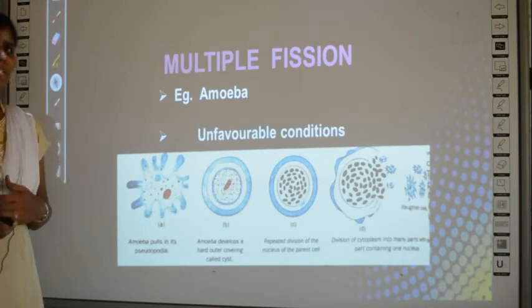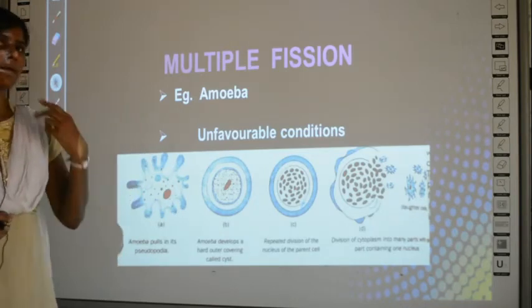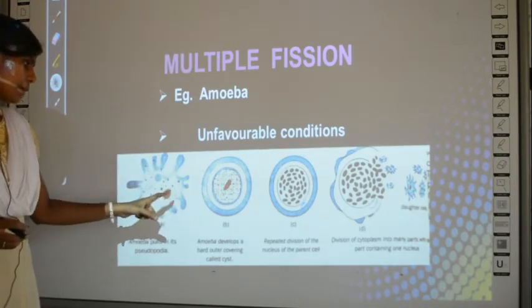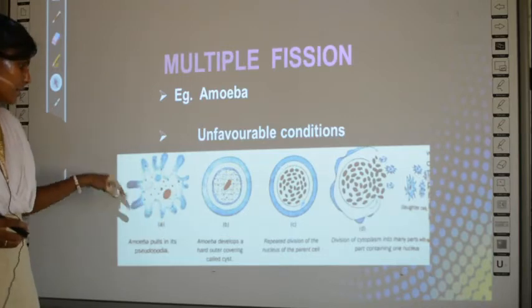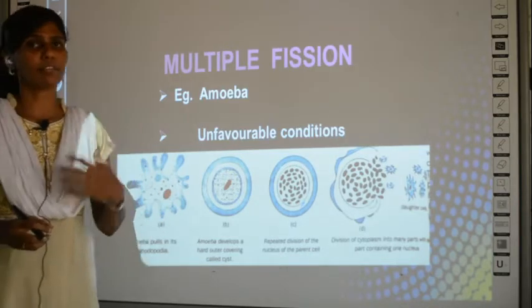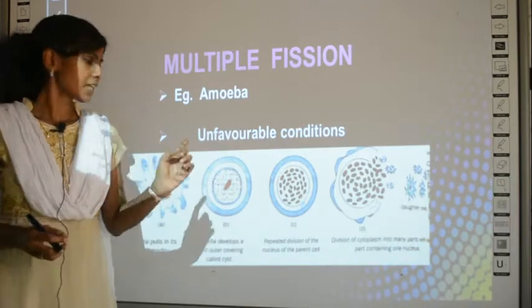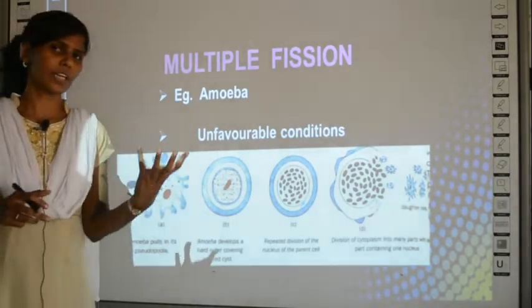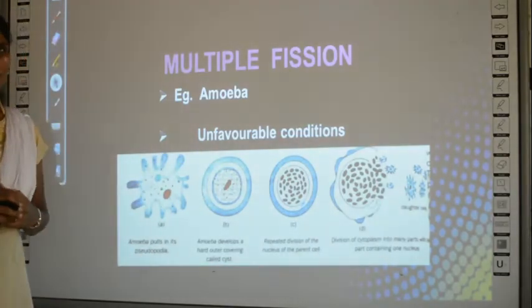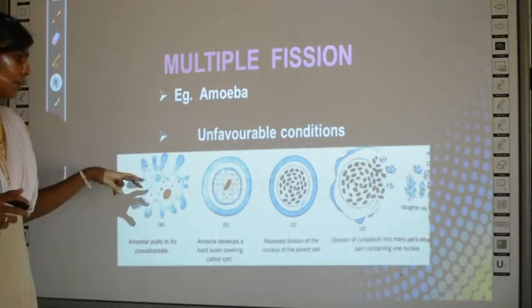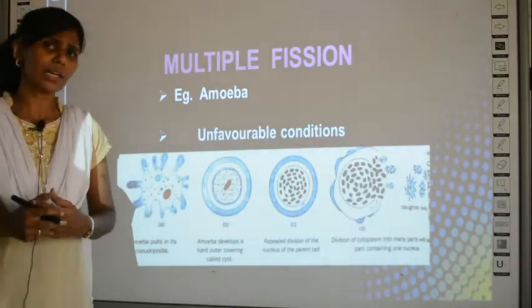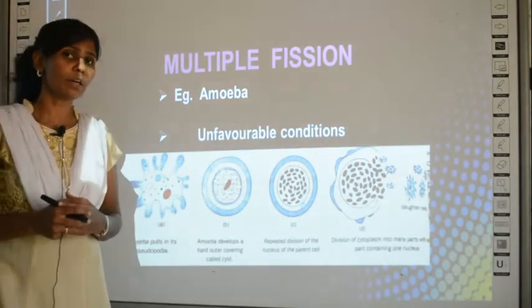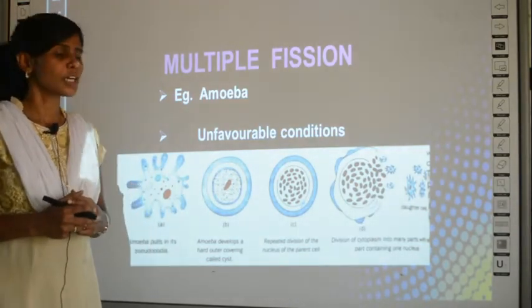So what happens actually? The first step: this is amoeba, right? You might have studied the structure of amoeba in your class 7. Amoeba is irregular in shape. It is not circular or spherical or rectangular in shape, right? It is irregular in shape. Why is the structure irregular? Because of a structure called pseudopodia.